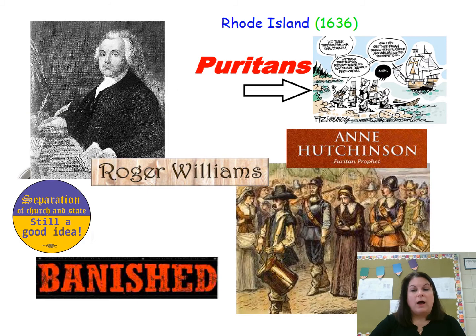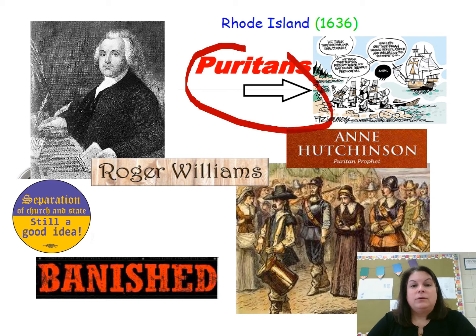So why was Rhode Island formed? The Puritans in New England kicked out Roger Williams, and they also had some problems with Anne Hutchinson. Both of them went south and created their own colony of Rhode Island, which was also created for religious purposes, but they went a step further.